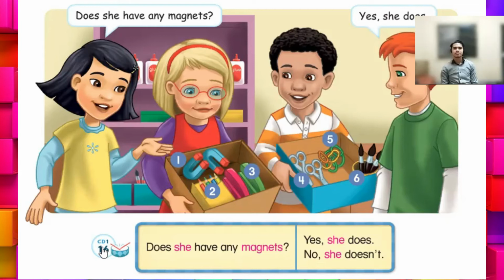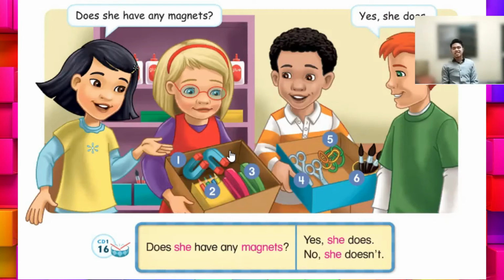Yes, she does. Does he have any scissors? Yes, he does. Does she have any rubber bands? No, she doesn't. Does he have any paintbrushes? Yes, he does.